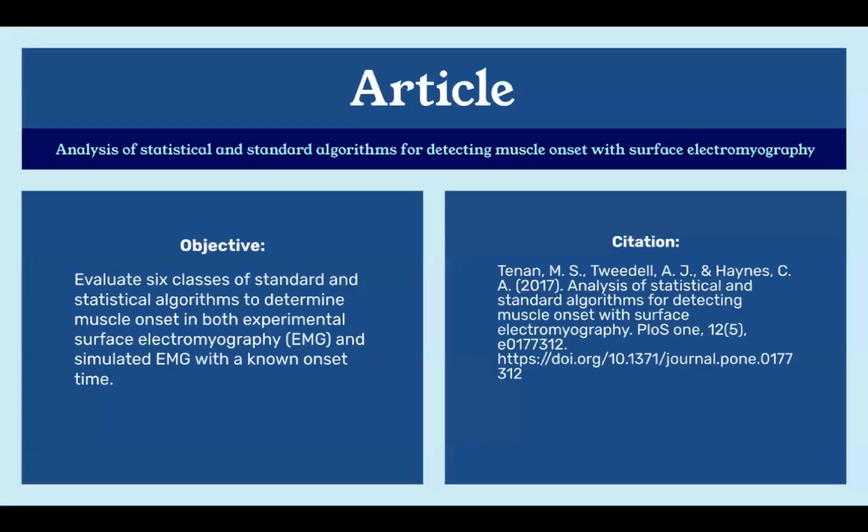So the article I chose was the analysis of statistical and standard algorithms for detecting muscle onset with surface EMG. The objective of this article was to evaluate 6 different classes of standard and statistical algorithms to determine muscle onset in both experimental surface EMG and simulated EMG with a known onset time.